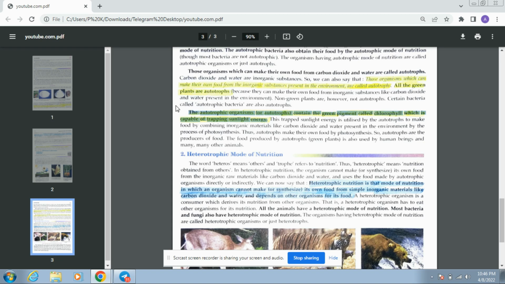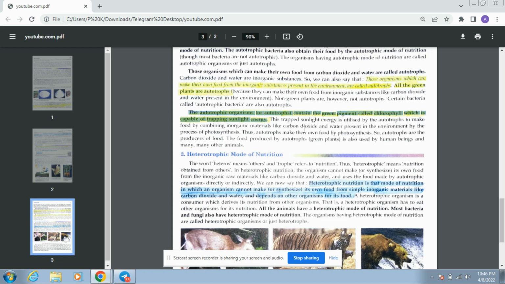The autotrophs have a so-called green pigment, which is known as chlorophyll, which is capable of trapping sunlight.